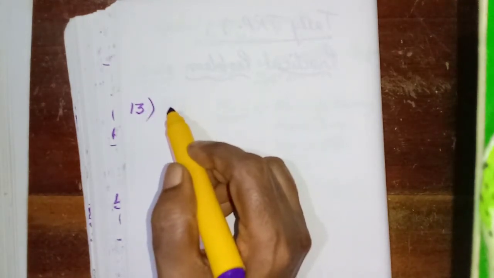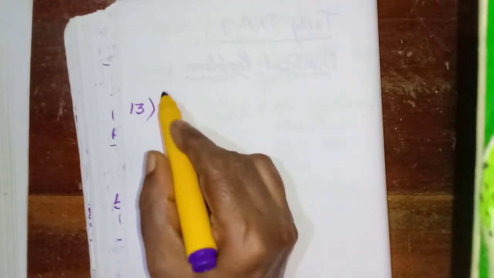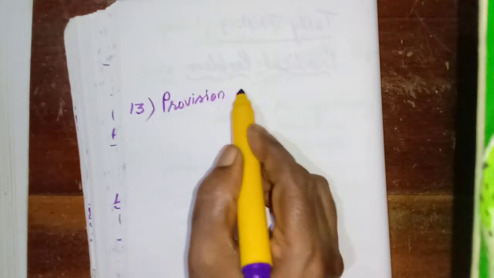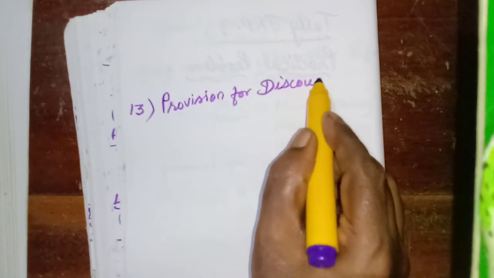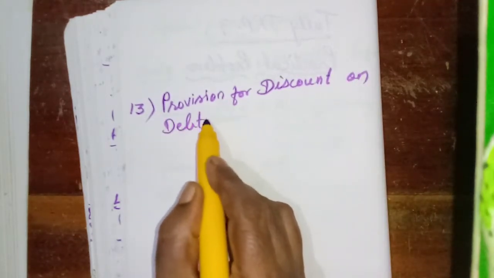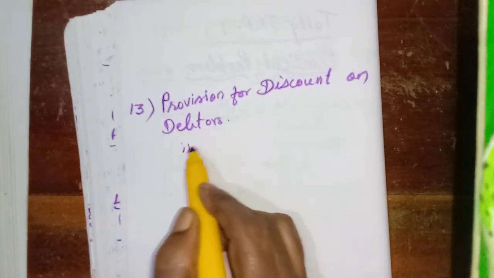Okay, students. So, in the adjustments in final accounts, we are in the 13th adjustment. That is provision for discount on debtors. Related to the debtors, we have studied the first one, bad debts.